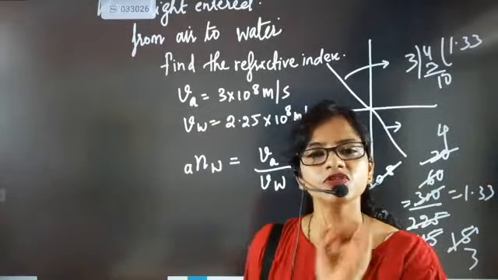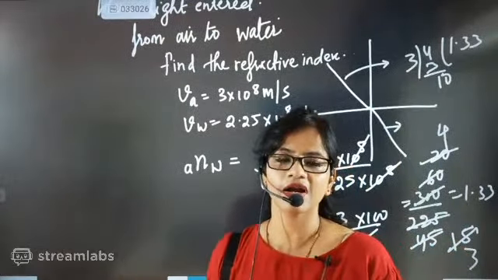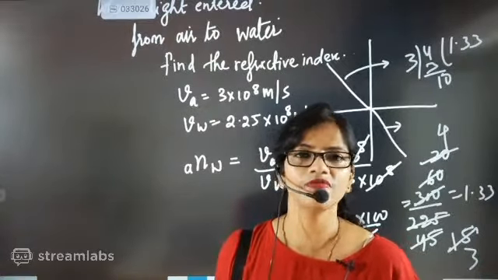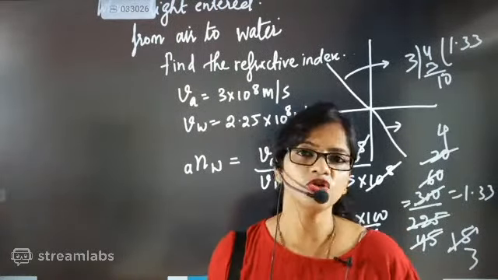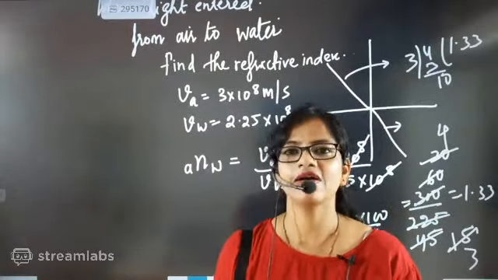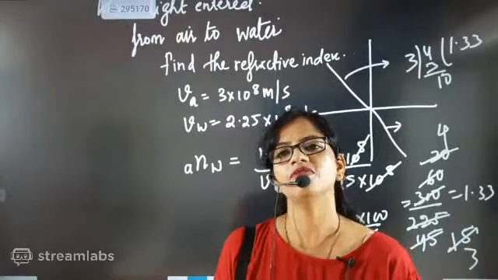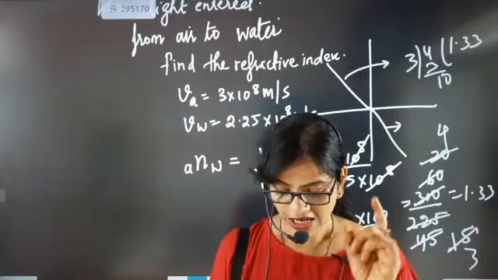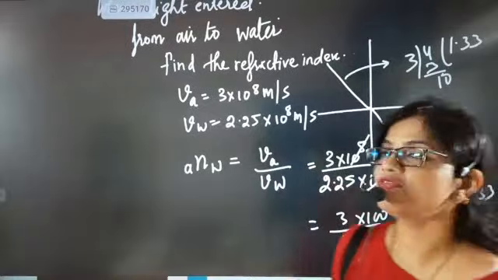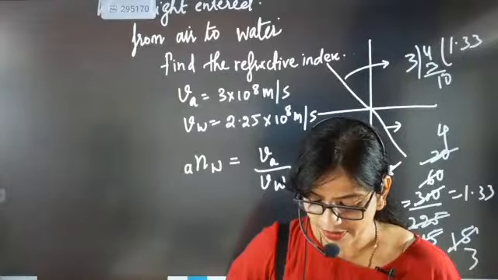It is fixed. It means that if somebody asks you the refractive index of glass, you will say it is 1.33. Then they will ask with respect to what you have taken the refractive index, and you will say, listen to me nicely, when the light is traveling from air into glass, the refractive index at that moment will be 1.33. I took water, I hope you might have understood this part. Come on, quickly tell me, 1.33.